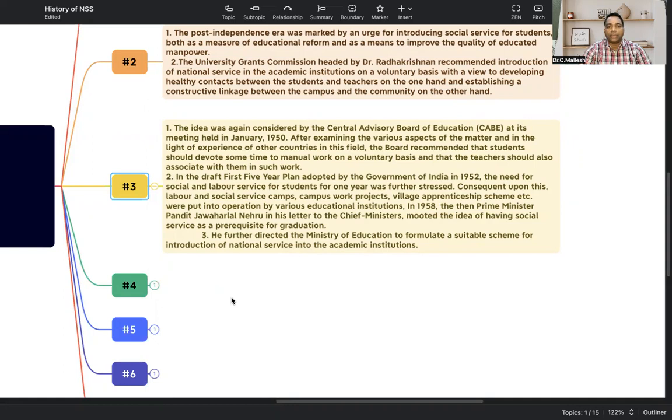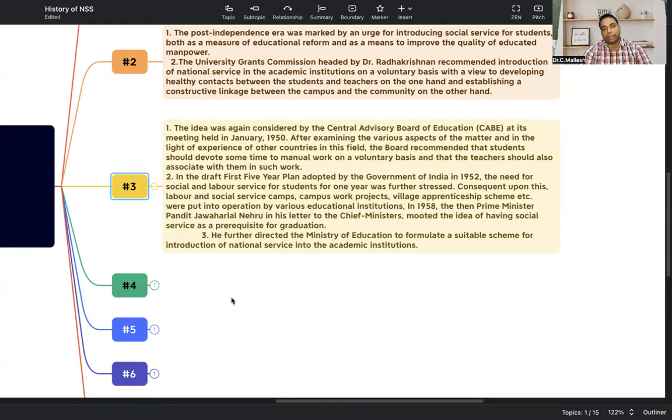In 1958, Prime Minister Pandit Jawaharlal Nehru, in his letter to the chief ministers, said that social service should be a prerequisite for graduation. He said that all graduate students should work on projects in society, where they can get real-time problems. He insisted on this and wrote the letter to all the ministers.